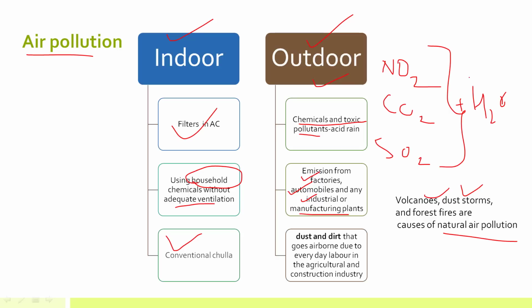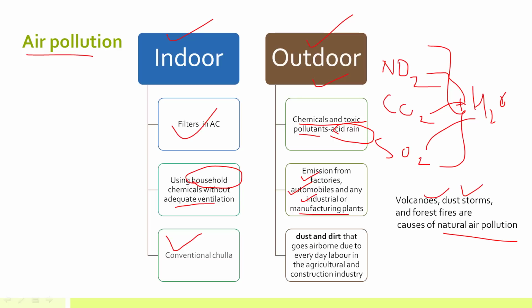Now that will lead to formation of acids. These are harmful acids. For example, NO2 plus H2O will lead to nitric acid. CO2 plus H2O will lead to carbonic acid. SO2 plus H2O will lead to sulfuric acid, and these will eventually lead to formation of acid rain. That is again very harmful.